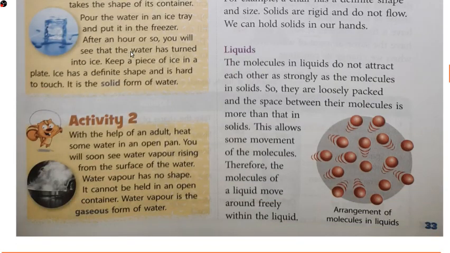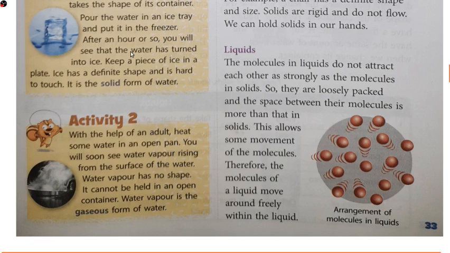Moving ahead, when we are talking about liquids, the intermolecular spaces are a little bit more as compared to solids, or we can say the molecules are loosely packed. At the same time, the intermolecular forces of attraction are weak enough.